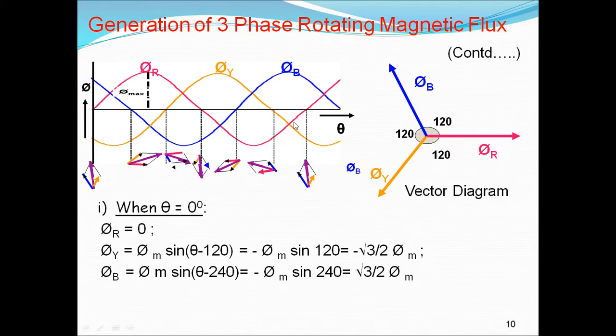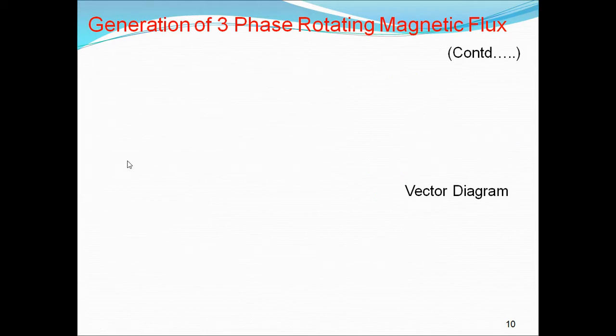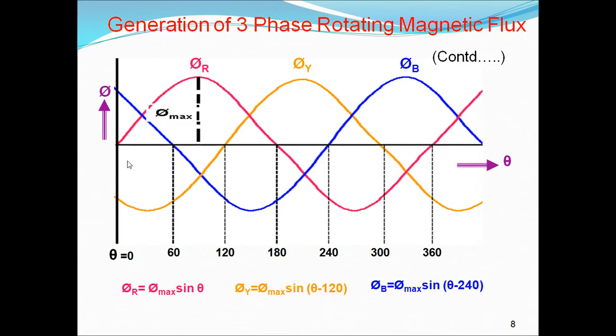Now what do we have to do? We have to take different angles. Here I will show the angles. We take 0 degrees: what is the resultant flux? At 60 degrees, what is the resultant flux? At 120 degrees? At 180 degrees? At 240, and again at 300? At 360, again we will calculate the resultant flux, by using these equations, phi r, phi y, and phi b.